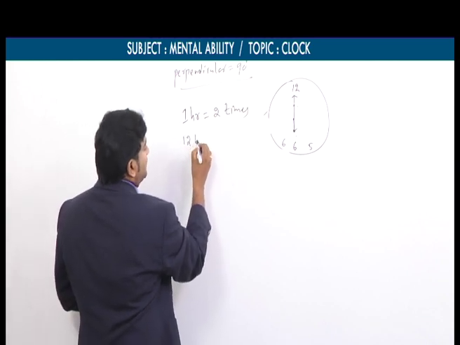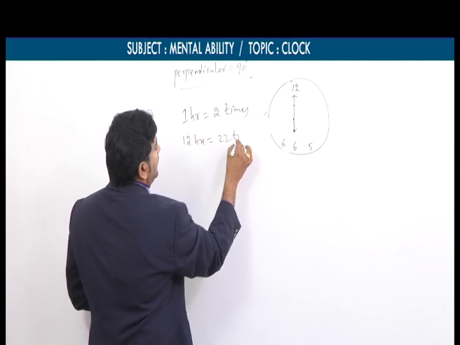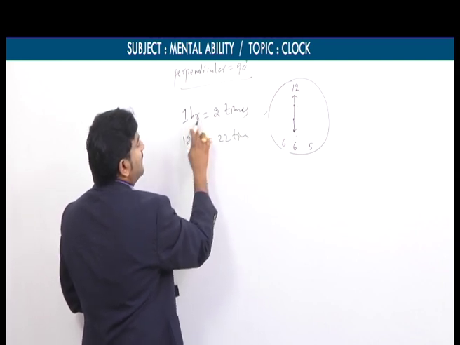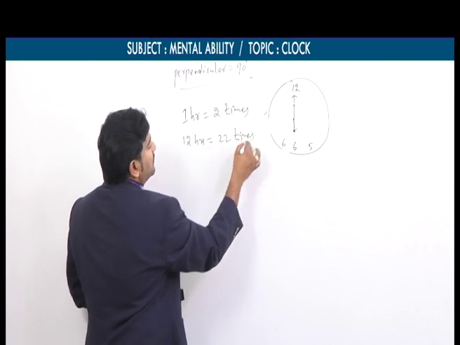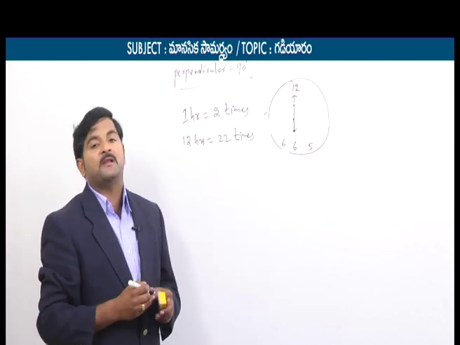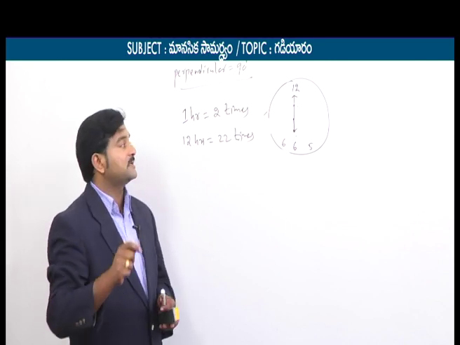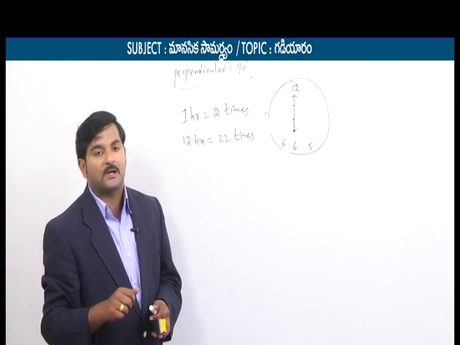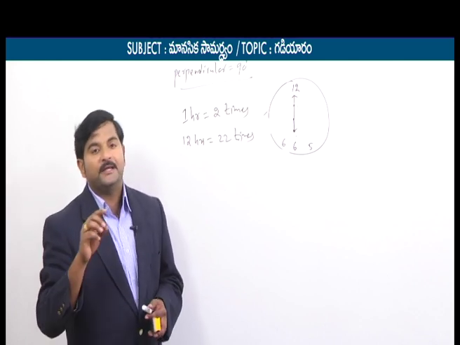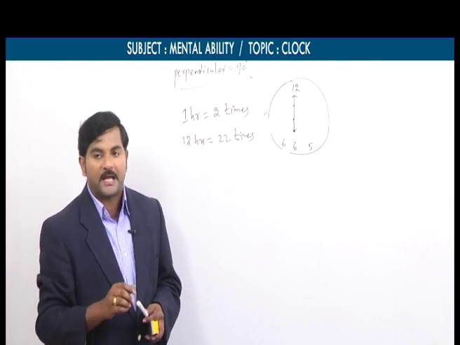For 12 hours, it could be 22 times only, because for every 1 hour 2 times, for 12 hours it could actually be 24 times, but only 22 times will they be perpendicular to each other. Here also we can say one counter example. The counter example is from 2 o'clock to 3 o'clock and 3 o'clock to 4 o'clock. For these 2 hours, instead of 4 times, the hands are perpendicular to each other only 3 times.